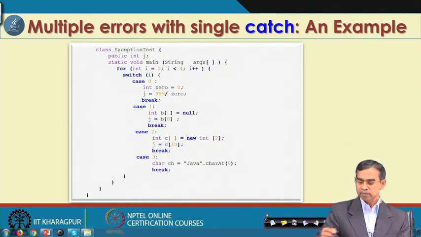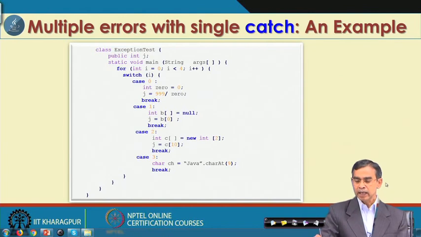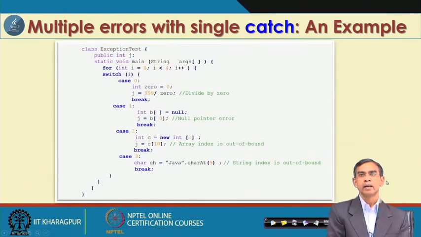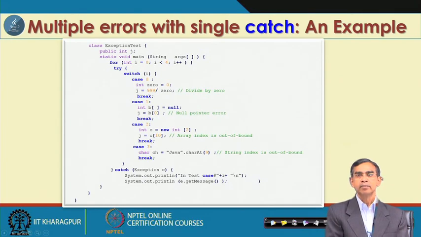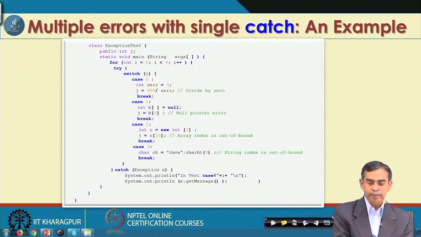If we run this program, it will always give an error because of the static errors that are there. Now, let us see what we can do so that this program will be more robust and more reliable. This can be implemented with only one try and one catch. So, the idea is like this, here you can see.